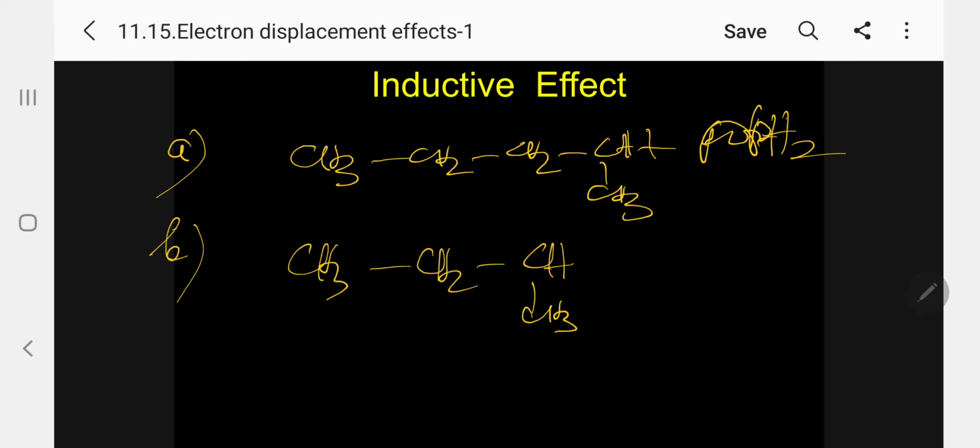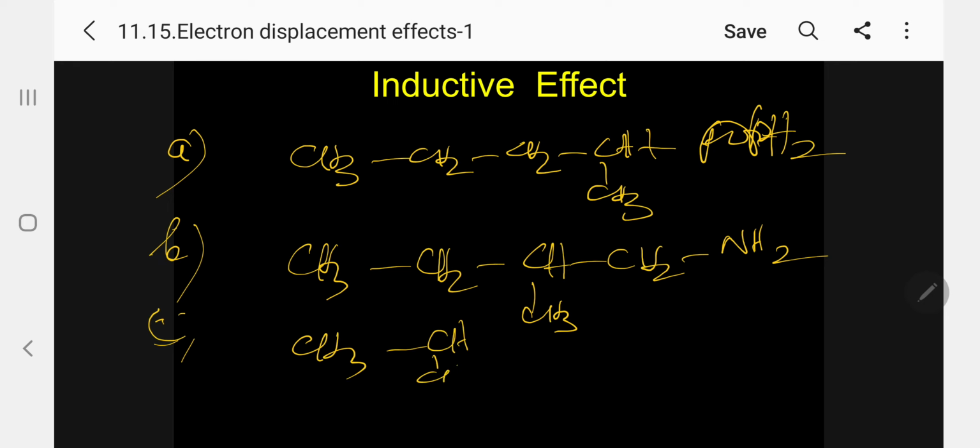B is CH3CH2CH3CH2NH2. And C, kindly follow, CH3CH3CH2CH2NH2.